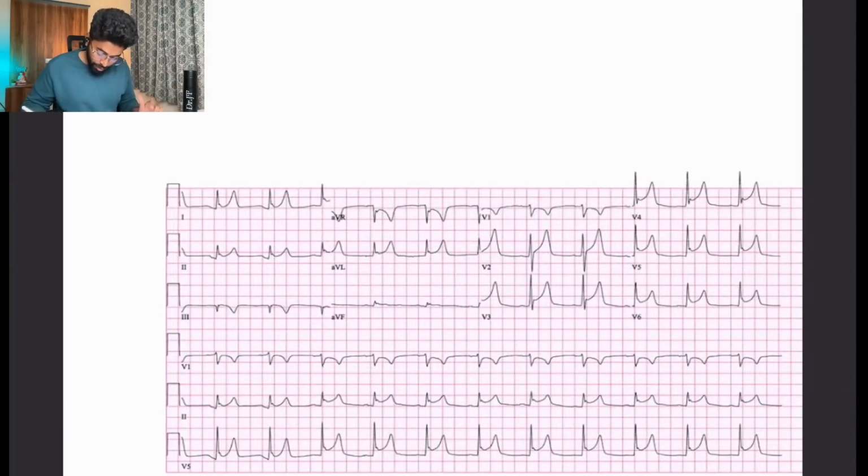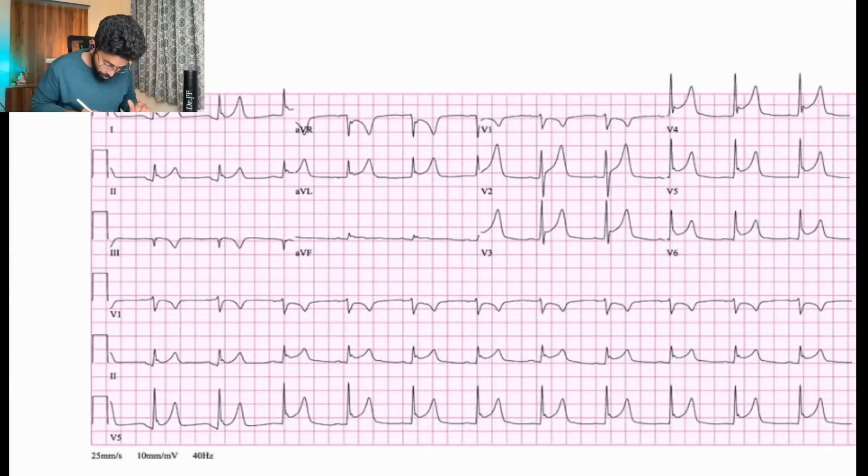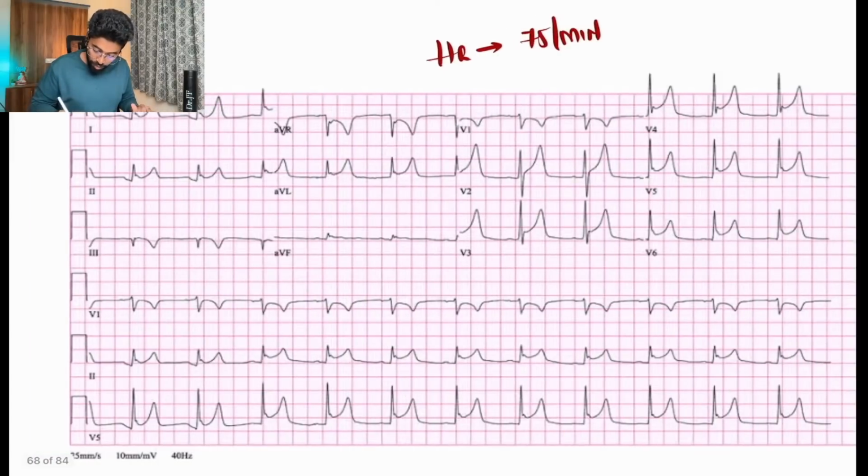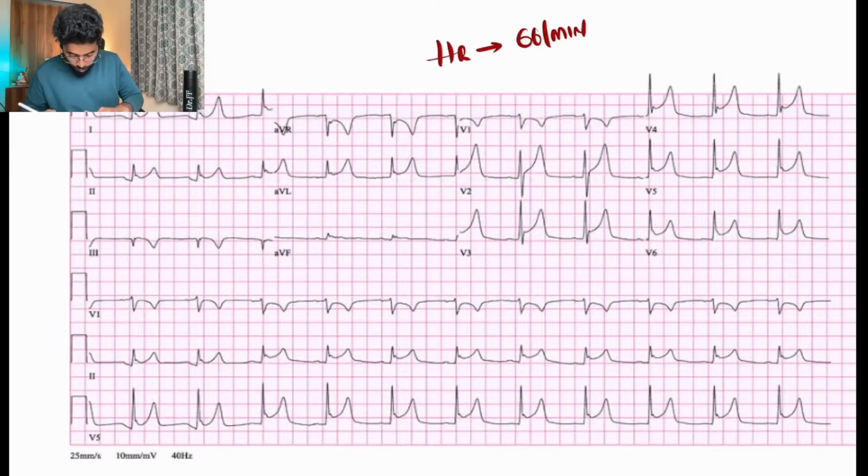Here, let's see what the heart rate is. 1, 2, 3, 4, almost 4. So the heart rate will be almost 75 per minute. If you wanted it more precisely, counting 1, 2, 3, up to 11, it's 66 per minute. And we can say the rhythm is almost regular.